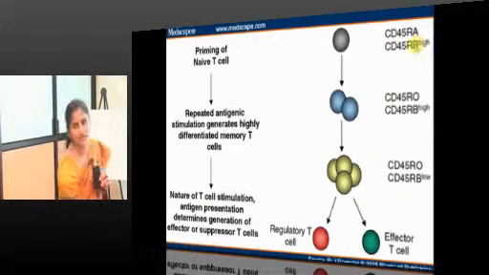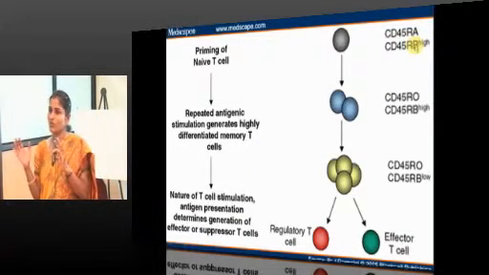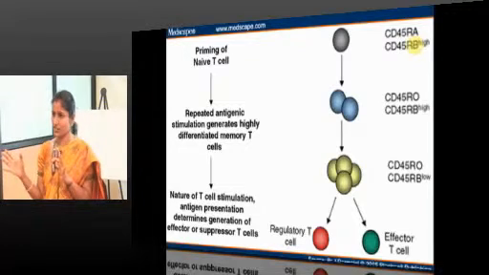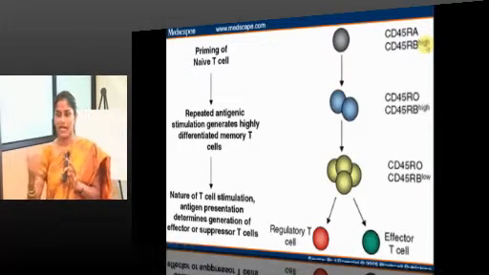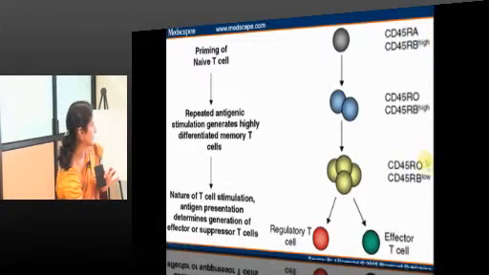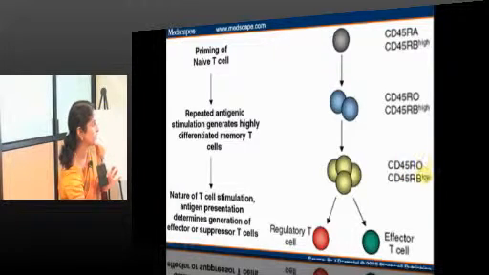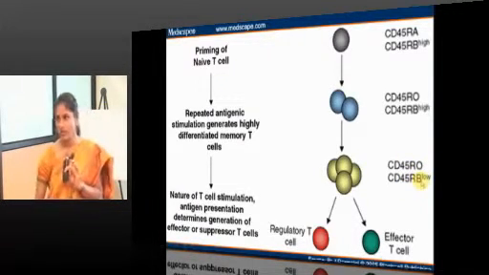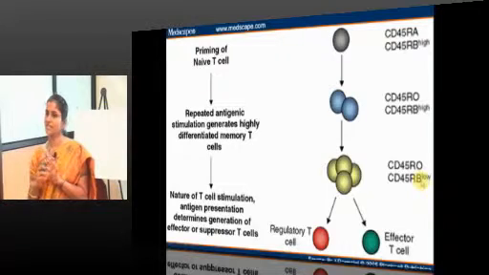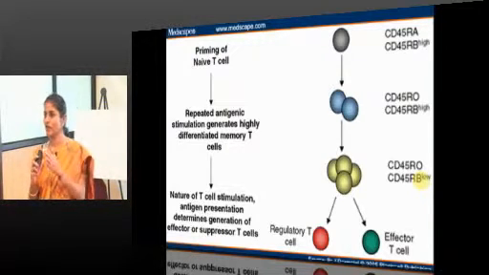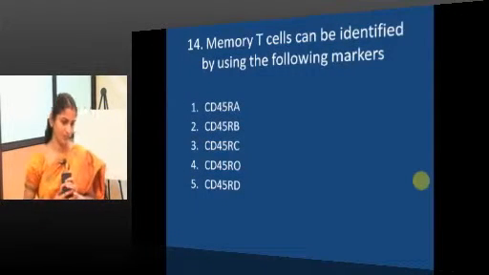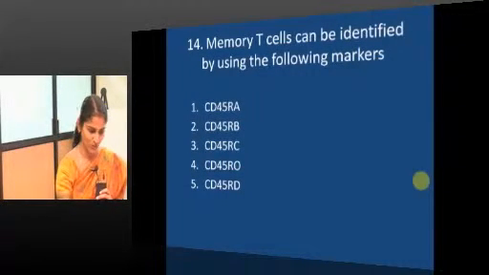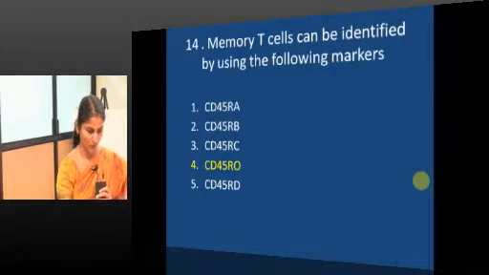So, naive T cell, naive in the sense which has not come into contact with any antigen, will express RA. When it is naive, the RA expression is high. As it becomes a memory T cell, the RO expression is high with RA being low. You just need to remember memory T cell marker is CD45RO. Right. The memory T cells can be identified by using CD45RO.